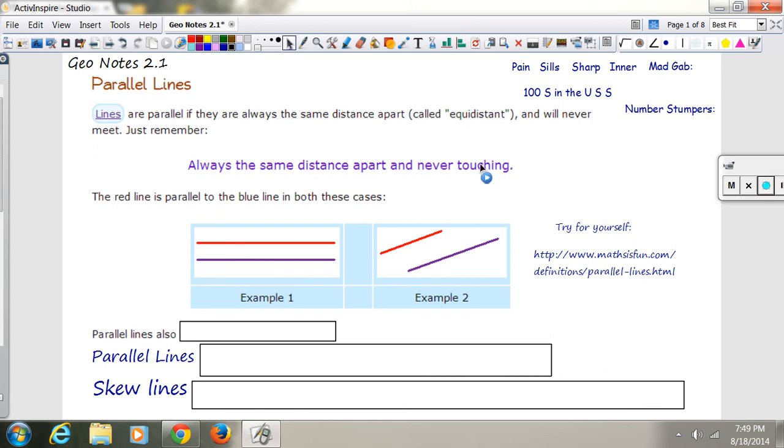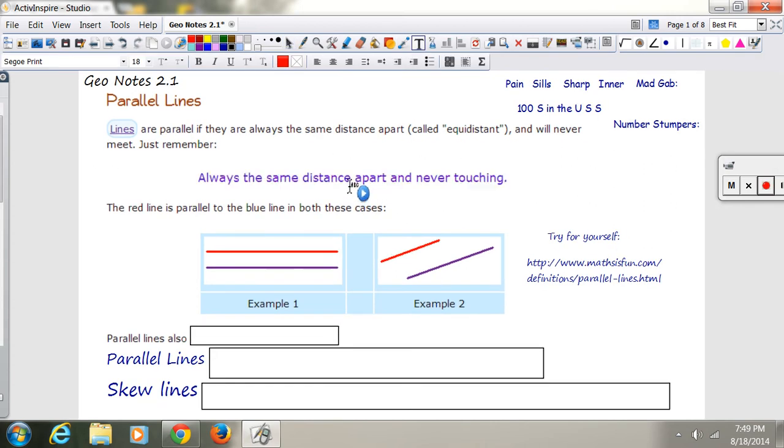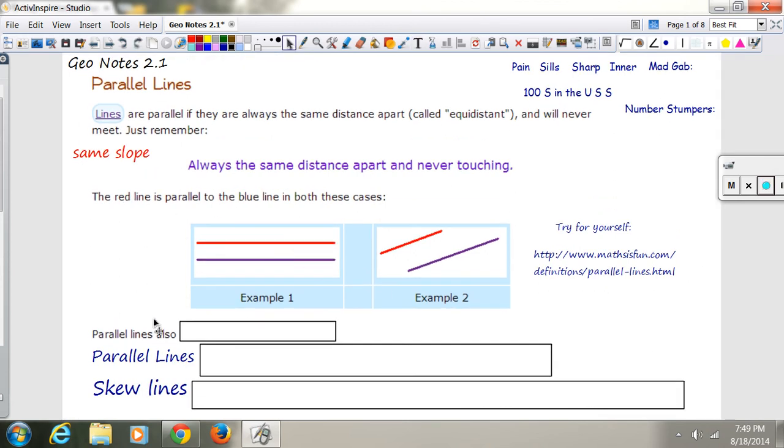You could also say they have the same slope. If this is going a positive slope, this would have the same positive slope. They would be parallel lines. So same distance. You might even want to write somewhere in there, same slope. That's another thing we also know about parallel lines if we're just brainstorming. Parallel lines also point in the same direction.